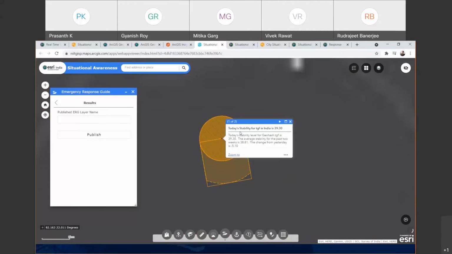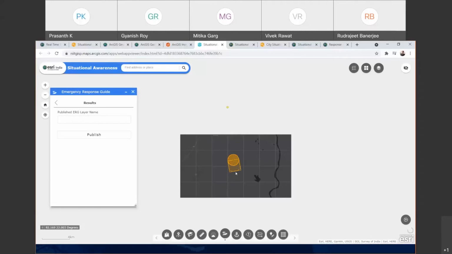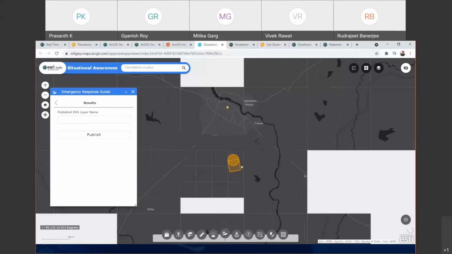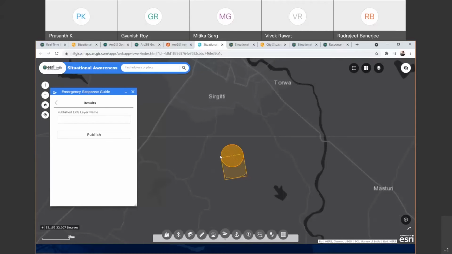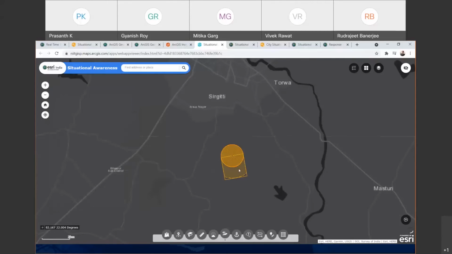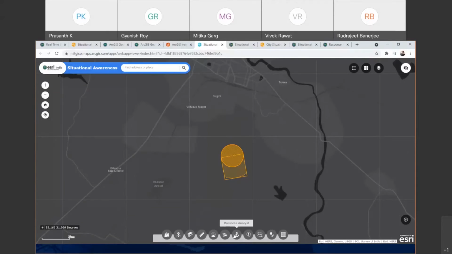So it will create a specific zone for you, and this can be made available for you to create situational awareness on critical assets. So it depends on whether this specific incident reported here and your critical assets are in this specific area. You can superimpose this on top of it and analyze whether it is impacting you or not. Business analyst, this is an example, and okay, let me go back and clear this.